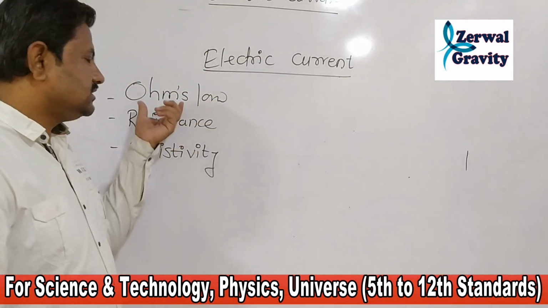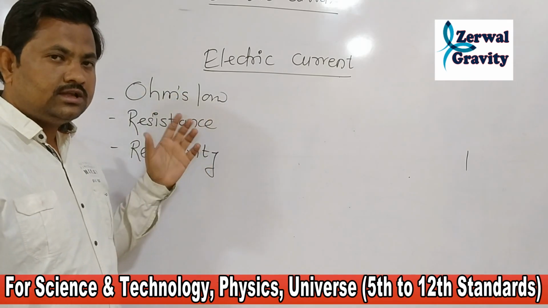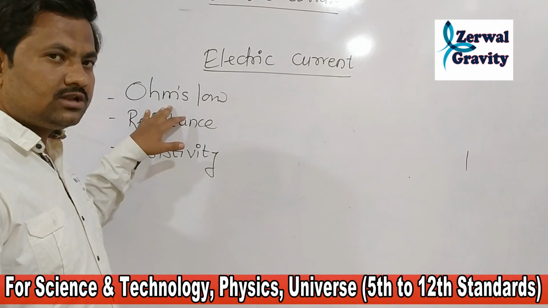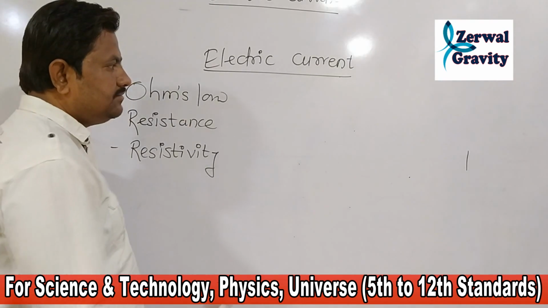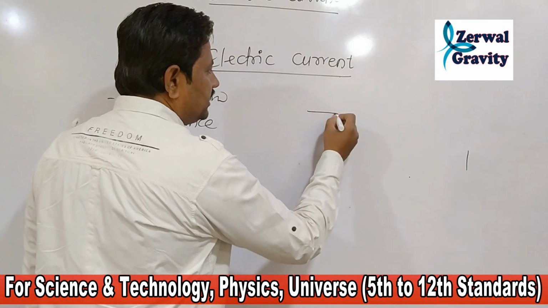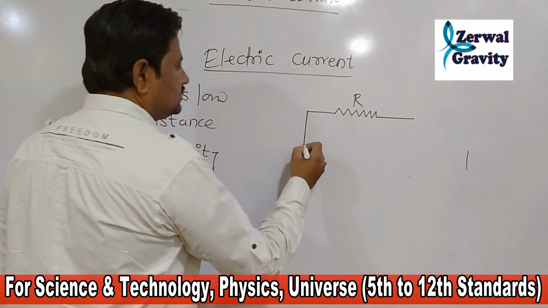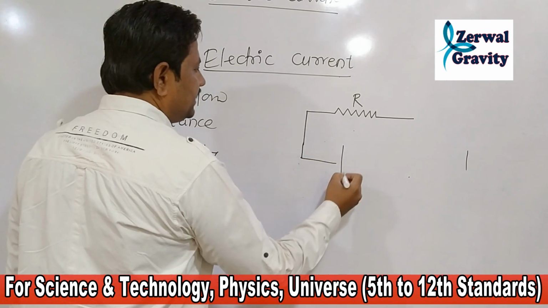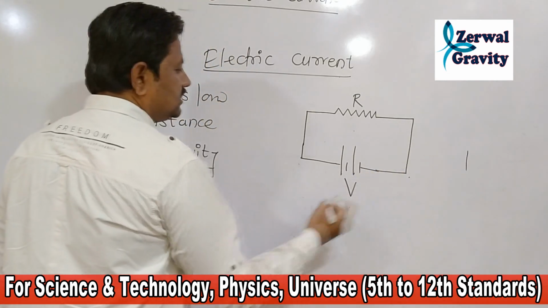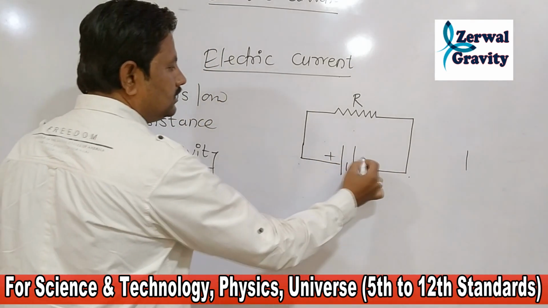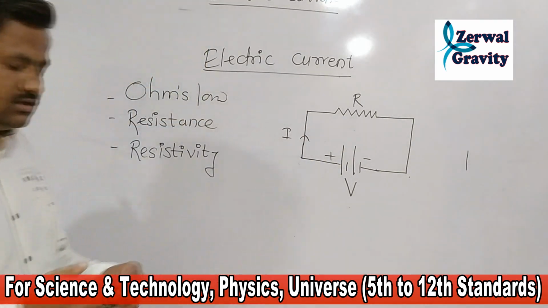First, Ohm is the name of the scientist who discovered this phenomenon, this law. Hence, this type of statement or condition is called Ohm's law. So, what exactly is meant by Ohm's law? Suppose this is a resistance, and suppose this is a battery. V is the voltage provided by the battery, I is the current flowing through the circuit, and R is the resistance of the circuit.